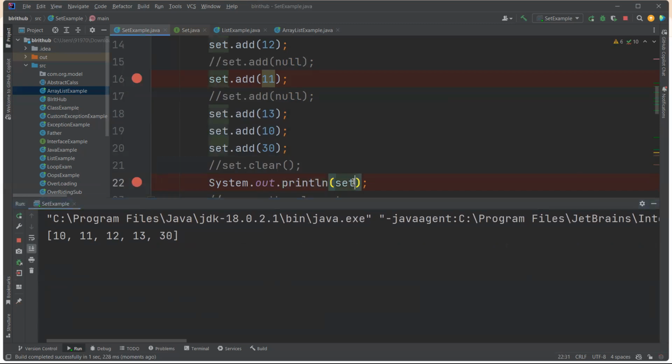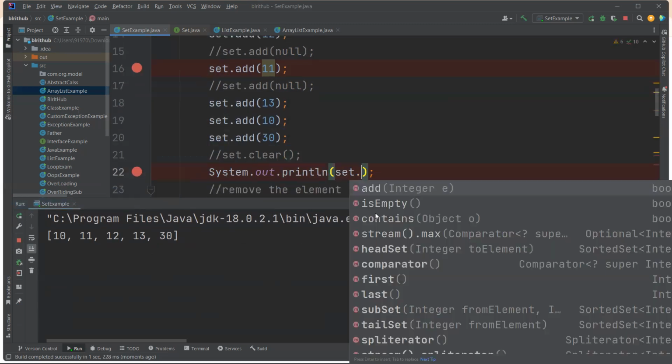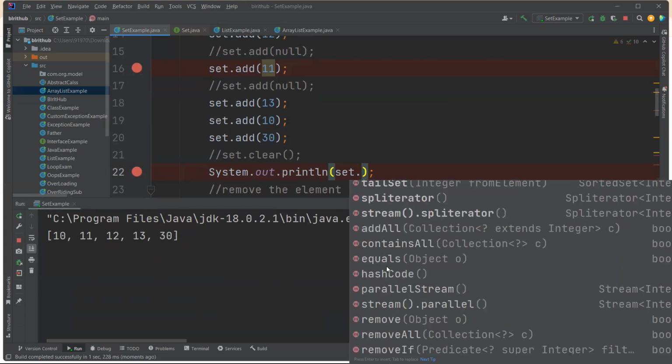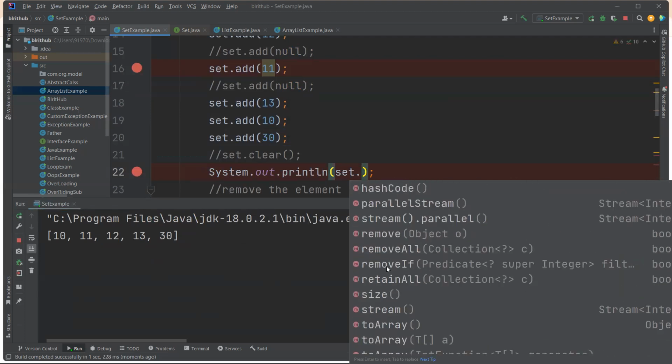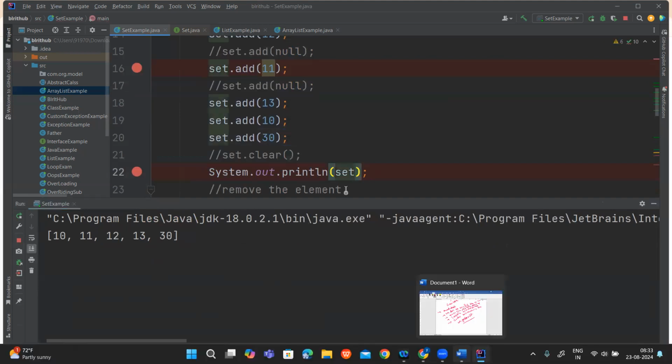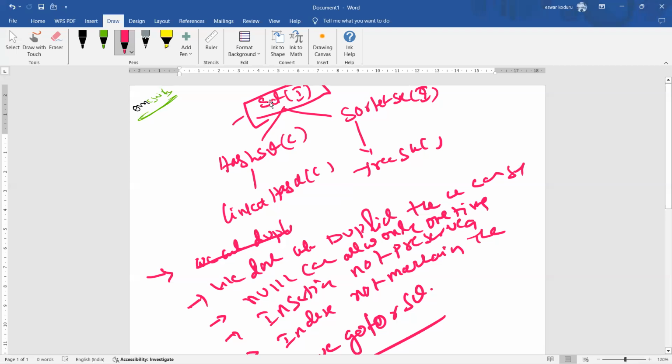Now, you can see all the methods are the same, so don't worry about anything. How come it's the same? Because all of this is coming from the Set interface. I think now you know, right?